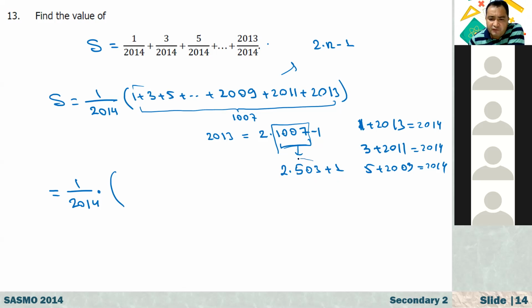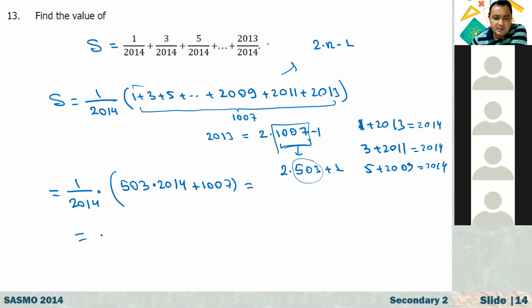So actually here we have 503 pairs of 2014, so 503 times 2014. But in the middle we have 2013 plus 1 over 2, which is 1007. So that is plus 1007.